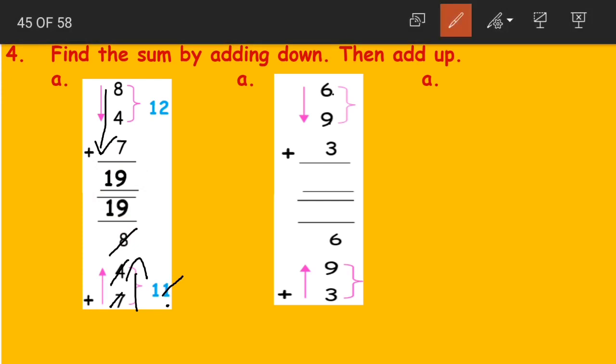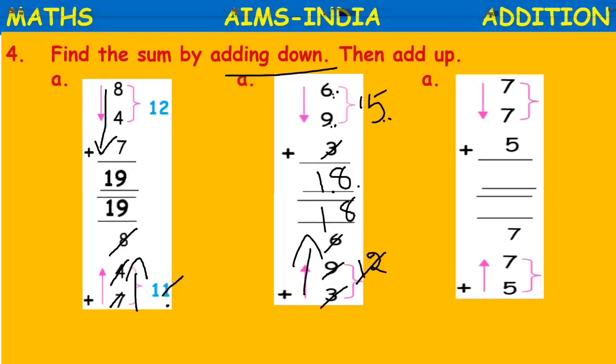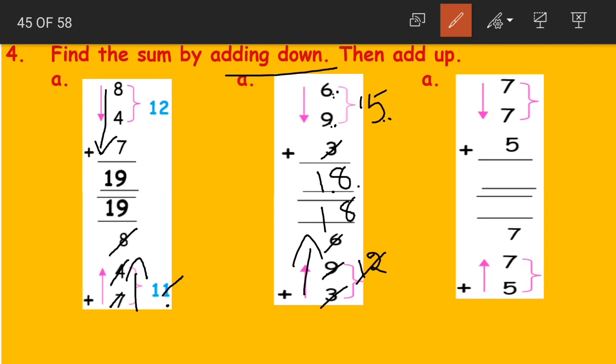First we will add down. That is normally how we do. 6 plus 9 becomes 15. 15 plus 3 becomes 18. Now adding up. 3 plus 9 becomes 12. 12 plus 6 becomes also 18. Yes, isn't this easy? Yes, it is very easy.